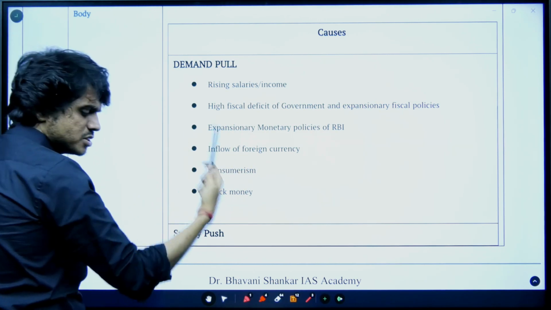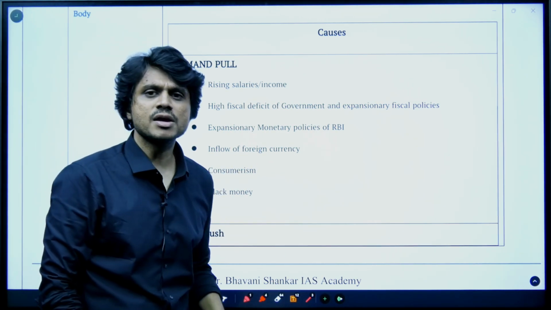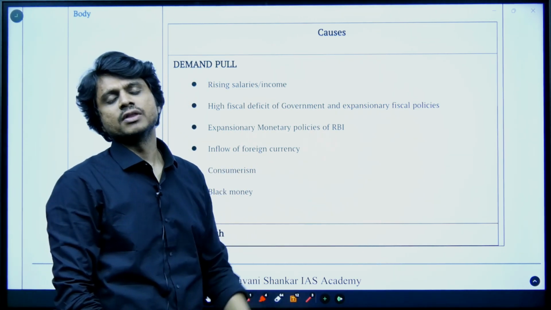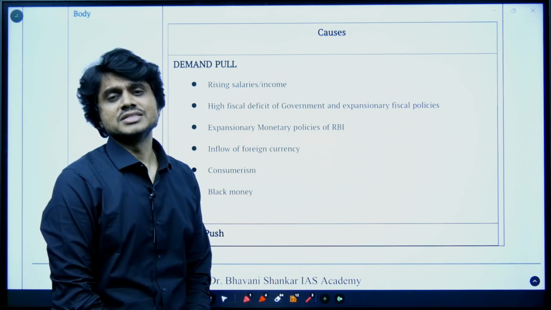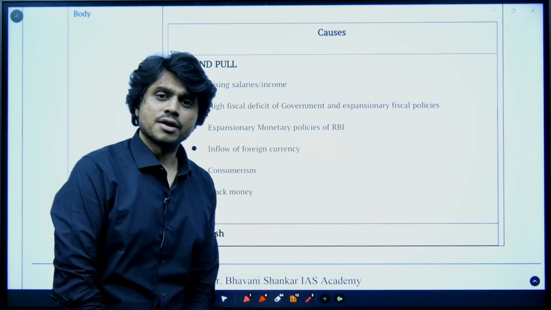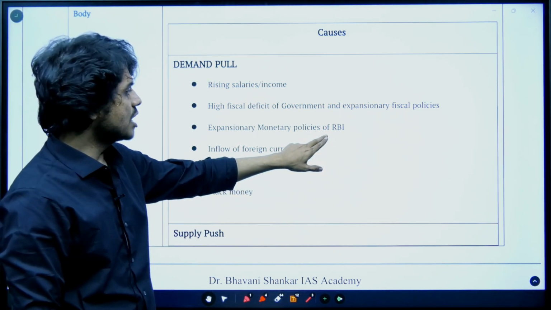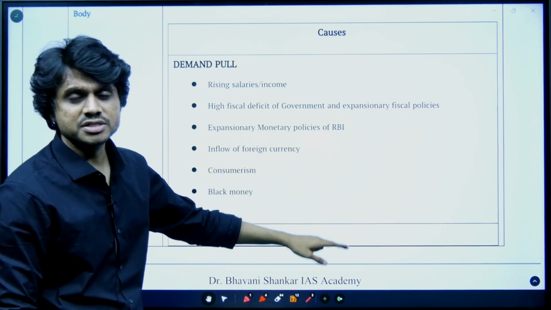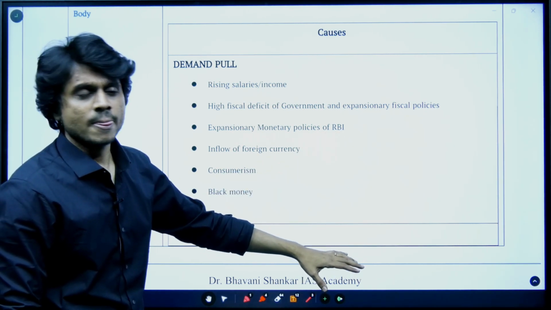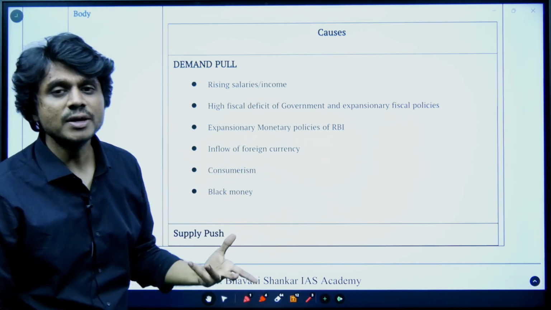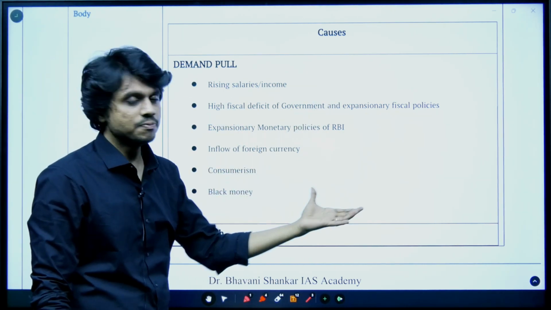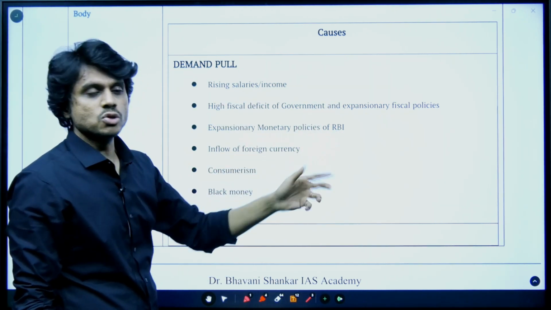What does it mean, expansionary monetary policies of the RBI? You might have studied in the liquidity adjustment facility, like CRR, SLR, repo rate. So if the RBI reduces its repo rate, or CRR, or SLR, this will increase the money supply. How do these things happen? These are the basics which you have to study. The scope does not allow me to get into those concepts.